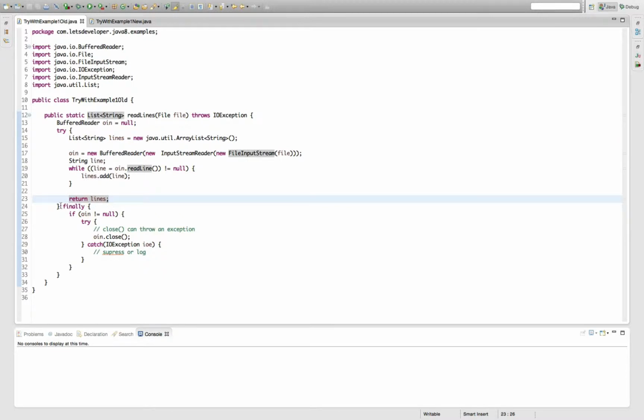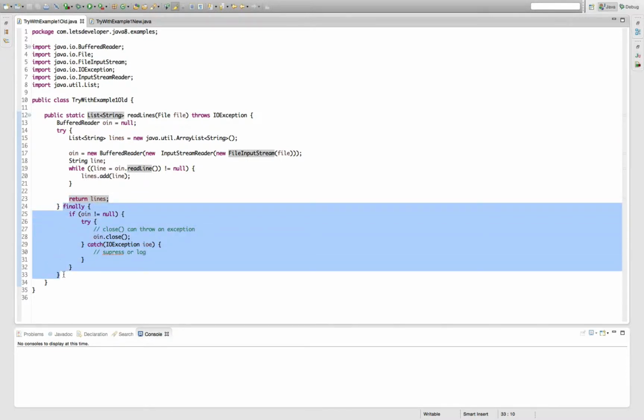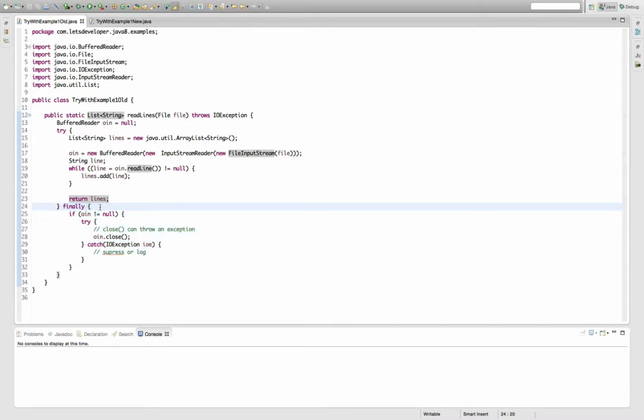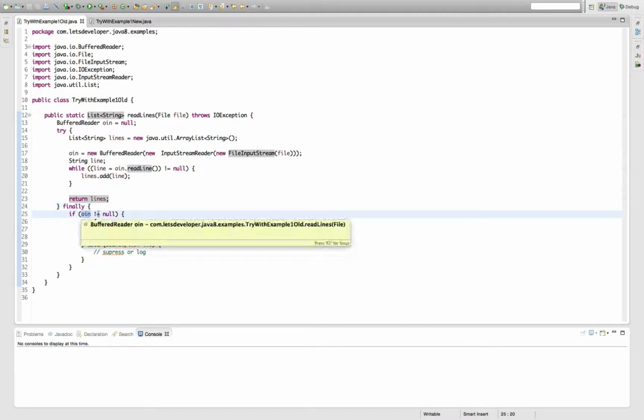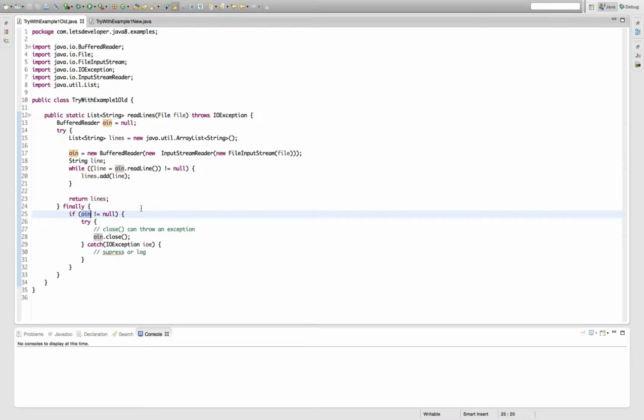And then below follows a finally block that actually handles the input stream. Both in case of an error, for example while reading here, or in the case of an initialization error, or in case everything goes right, I want to close the stream in the end to avoid resource leaks. So what I have to do is check if this input stream was actually created. If it wasn't created, that is, if one of these constructors failed, I can't close anything because nothing was opened.